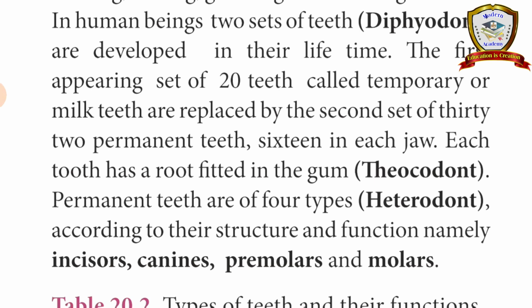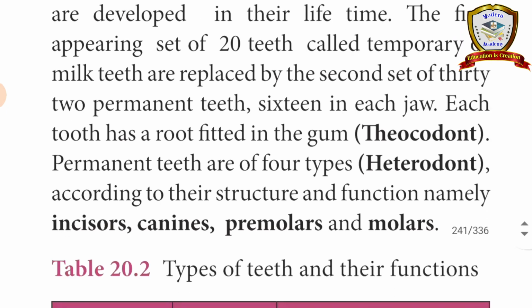Am I correct? So 4 types of teeth are there. What are they? Incisors, canines, premolars and molars.